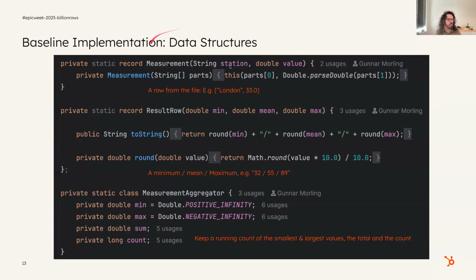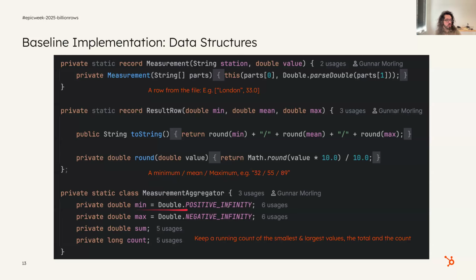So here are the data structures that are used in here. First, you have this measurement class that determines each line in the measurement file, right? So you've got a string that's the station name or the city name, and then you've got a double value, right? So like London, comma 33.0. And then you have this result row, which is for the output, where basically, if you have a city, you want to save the minimum, the mean, the maximum, and it does some nice rounding for us and puts slashes in between stuff, and it's mostly cosmetic.